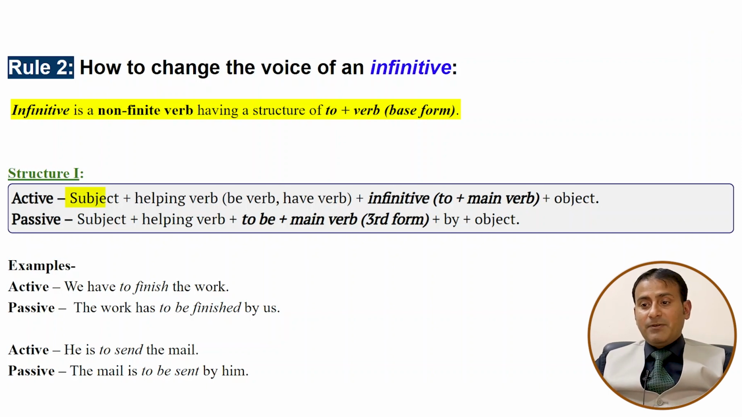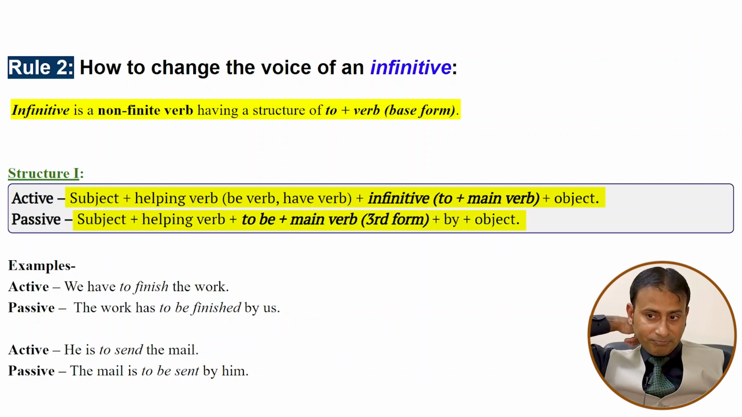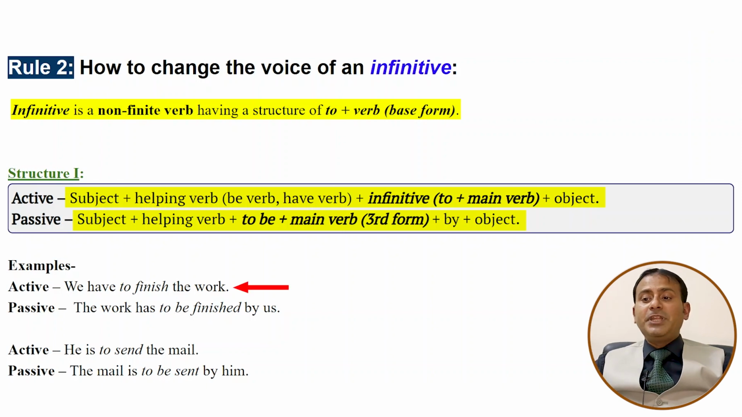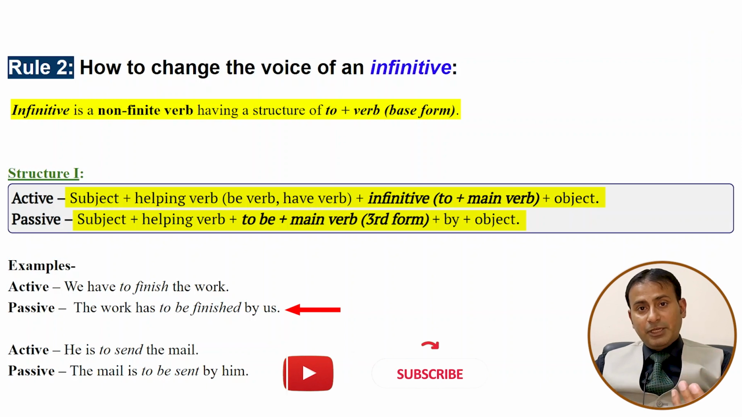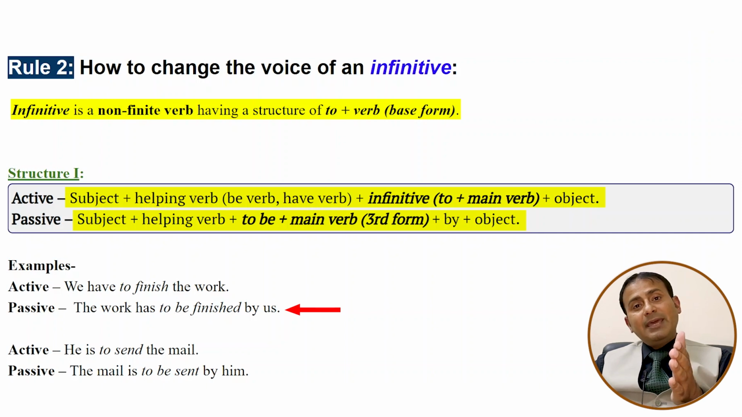So active is subject plus helping verb, be verb or have verb, plus infinitive, to plus main verb plus object. Passive will be subject plus helping verb plus to be plus main verb in the third form plus by plus object. So we have to finish the work. The work has, because work is singular, then we are supposed to use has. The work has to be, again, the verb be is added plus third form. The work has to be finished by us.